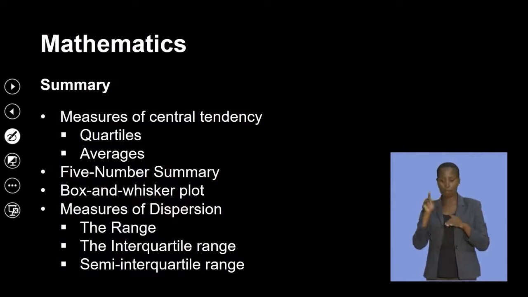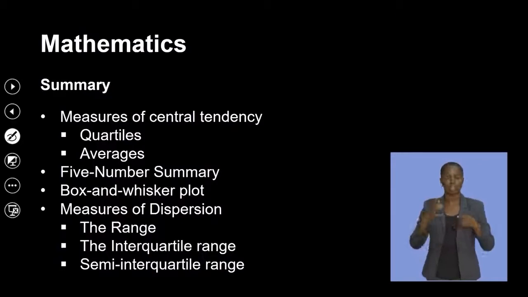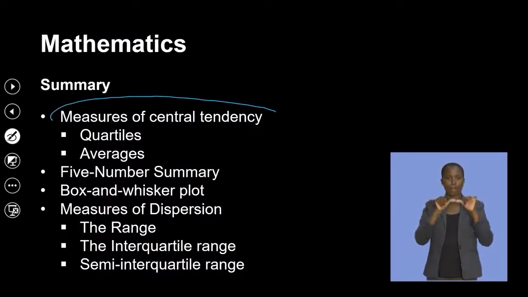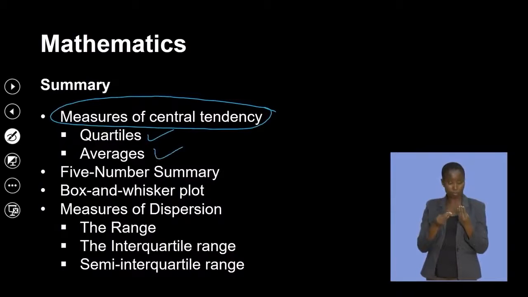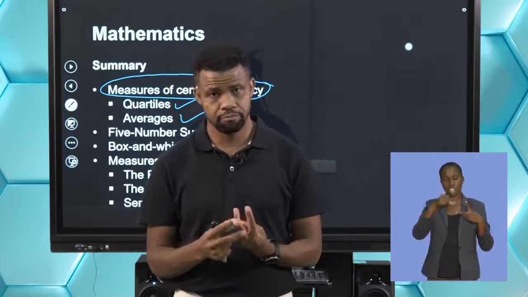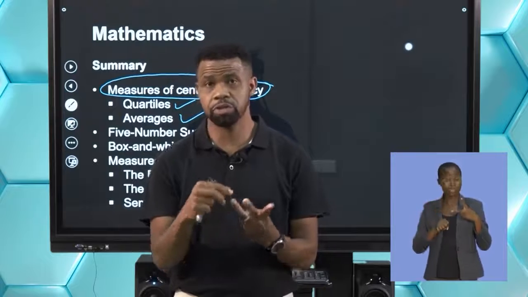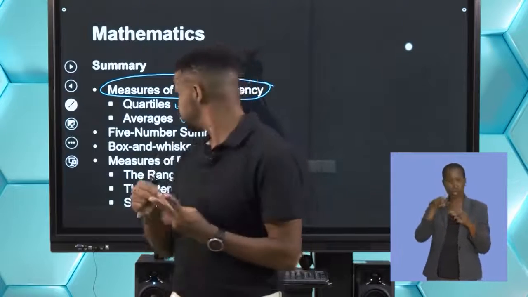So our summary here, what we have looked at today. We have looked at the measure of central tendency, which means we looked at our quartiles and averages. Remember, our quartiles are Q1, Q2, Q3, which are the lower quartile, median, and upper quartile.